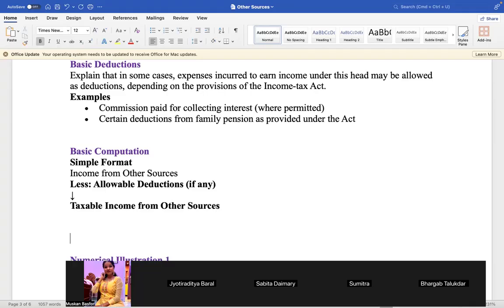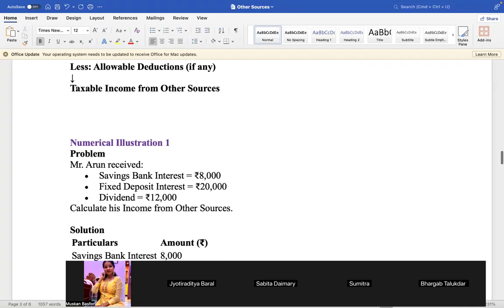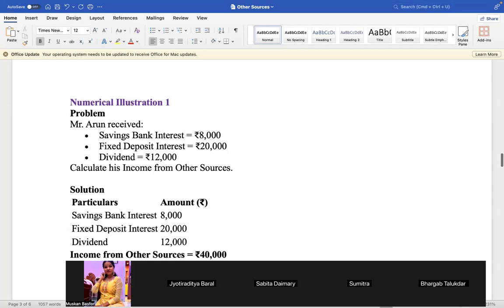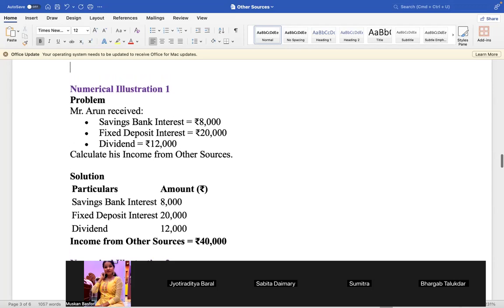Sumitra, clear? Yes, sir. Okay. Bhargav का voice बहुत दिन सुना नहीं. Bhargav, you explain these practical questions. सर वो नहीं है. But Bhargav has joined. Bhargav Talukdar I've seen. Here I can see. ओ सर है भार्गव, ये भार्गव रोटी खाने भाग गया. Muskan, problem number 1, please explain this.